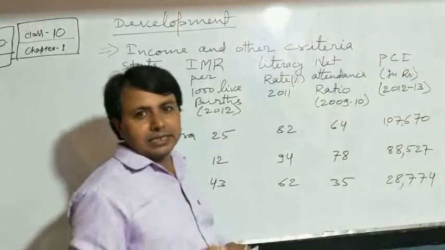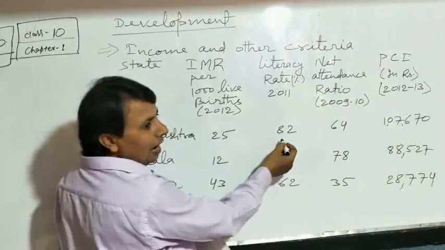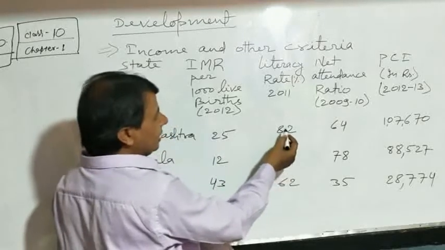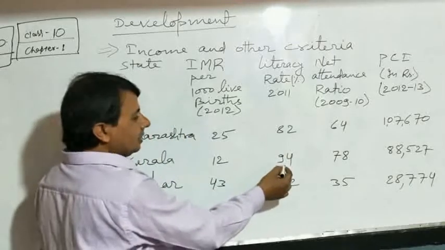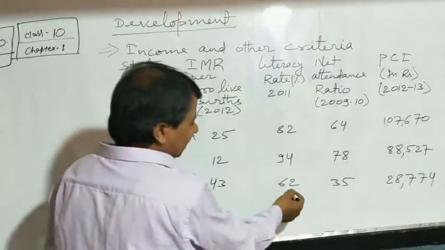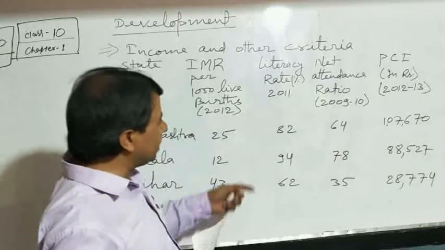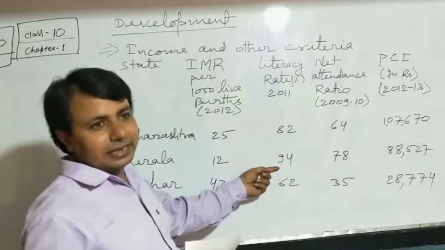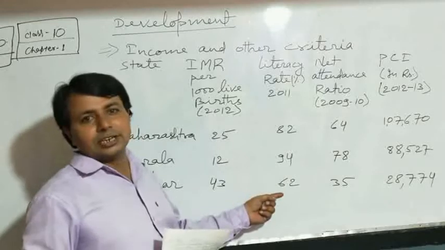Now we will discuss the literacy rate here. If we have a look at Maharashtra, this is 82%. Means literacy rate in Maharashtra is 82%, and in Kerala this is 94%, and in Bihar this is 62%. We can also have a look at this figure, and we can say that the literacy rate is highest in the state of Kerala, whereas this is lowest in the state of Bihar.